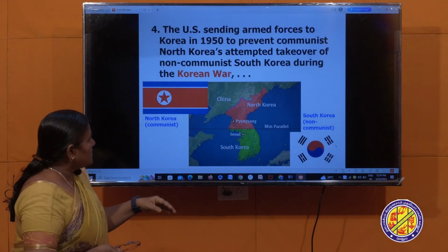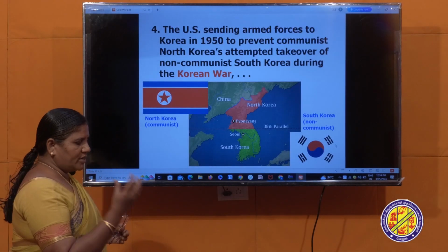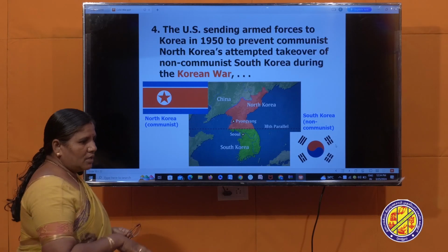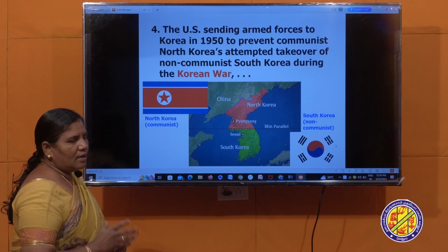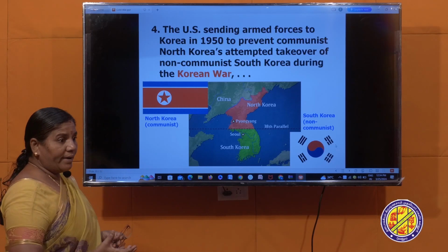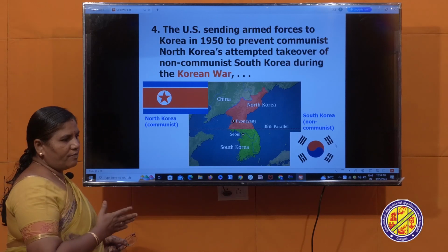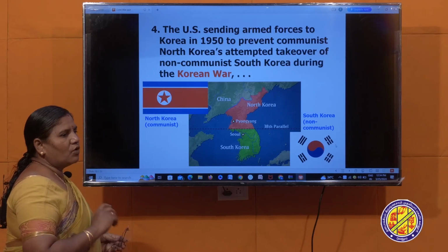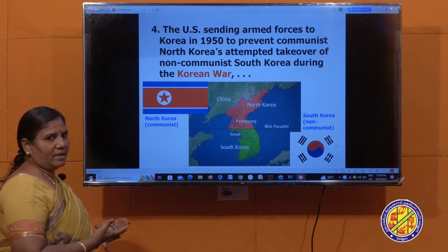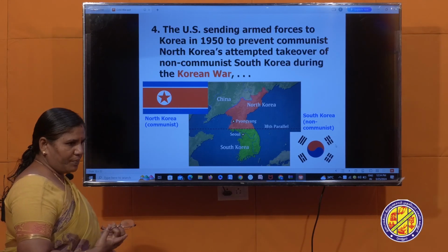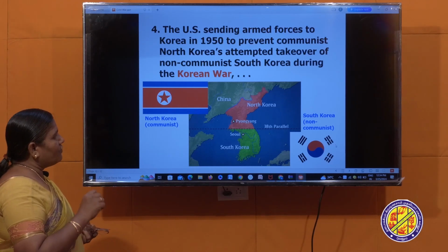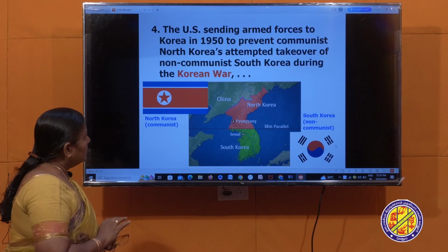I already said Russia wanted to expand the communist ideology in the world, so USA wanted to prevent it, whereas USA wanted to expand its ideology and Russia wanted to prevent that. That is the main reason for the Cold War. And another one is the military race. Military means the manufacture of weapons. Those two things made them interfere in wars all over the world.